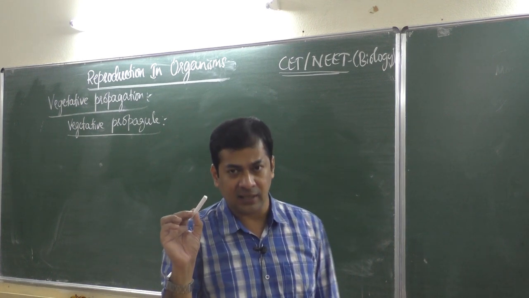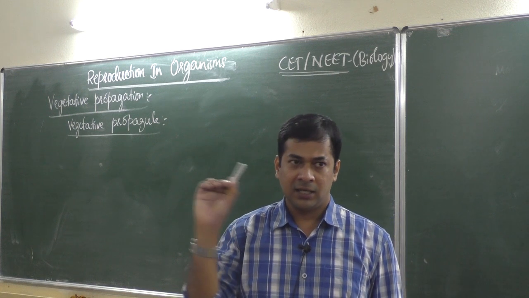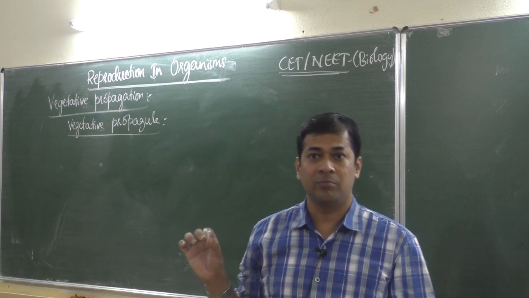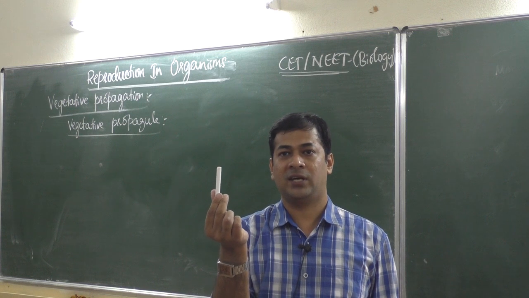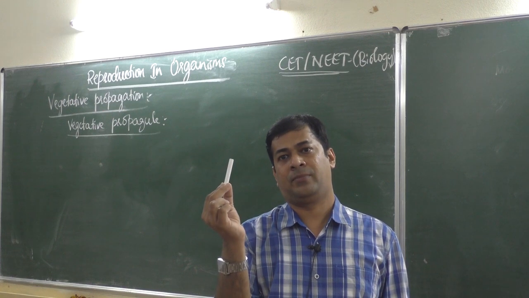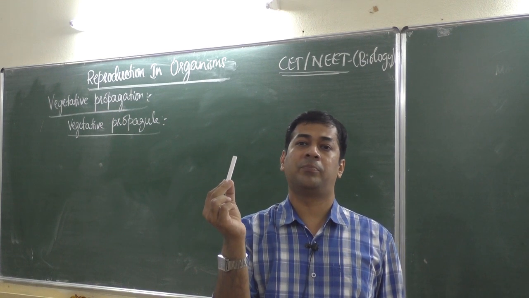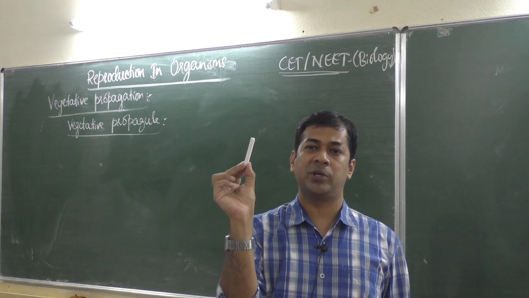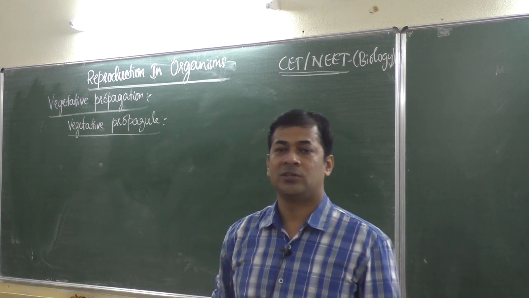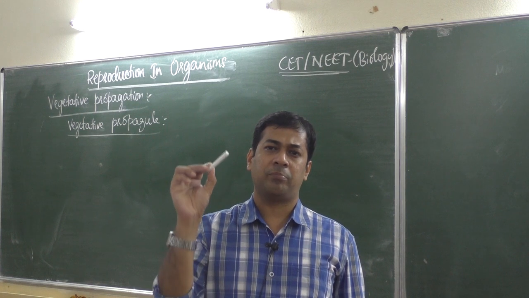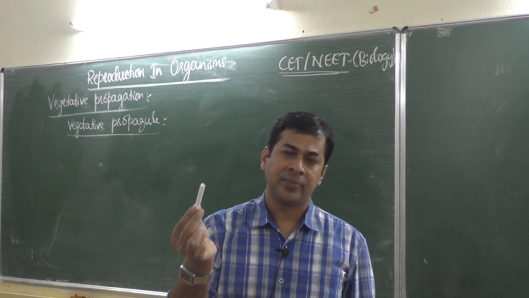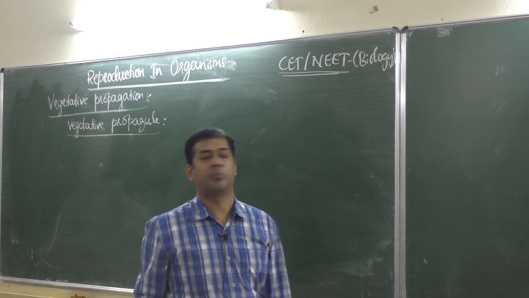That means the part of the plant from which a new plant is produced, we call that part a propagule, a vegetative propagule. I will give an example. Suppose this is stem now. Okay, then if the new plant is produced by stem, the vegetative propagule is stem. If a new plant is produced by root, then the vegetative propagule is root. If a new plant is produced by leaf, then the vegetative propagule is leaf. So vegetative propagule means the part of the plant which produces a new plant.